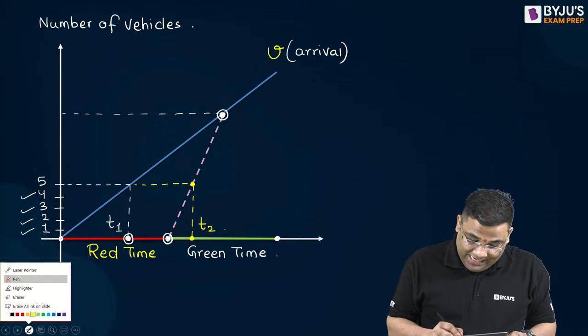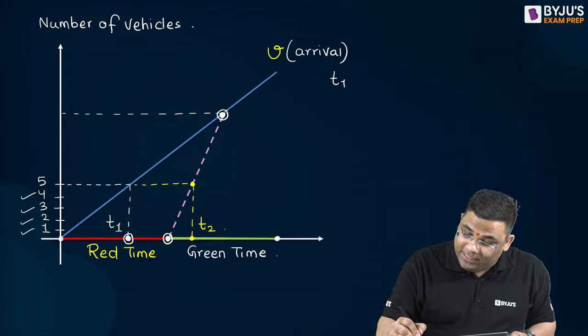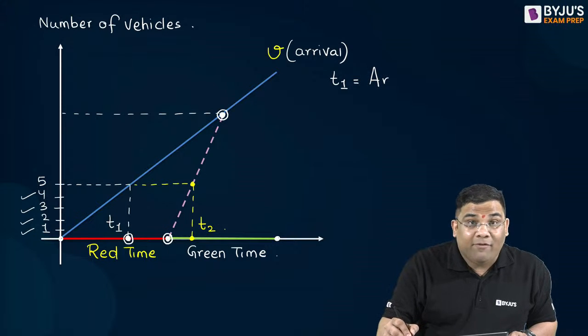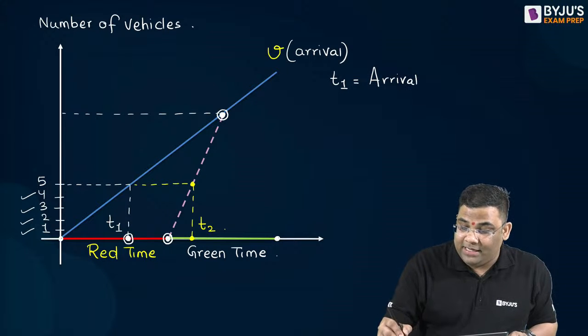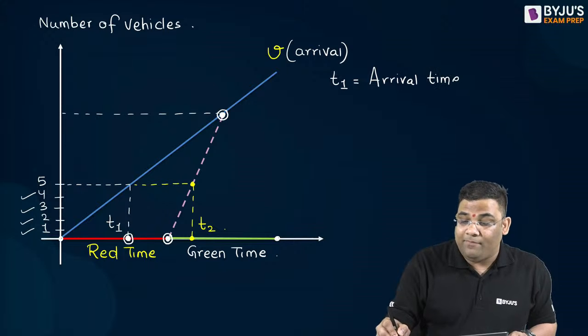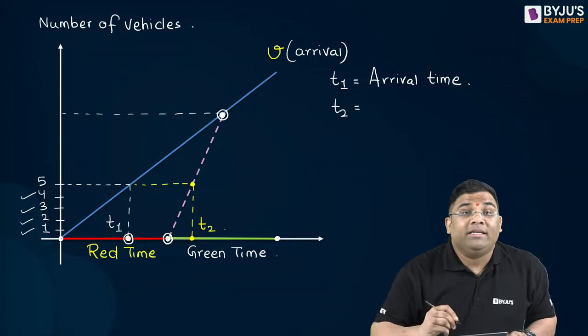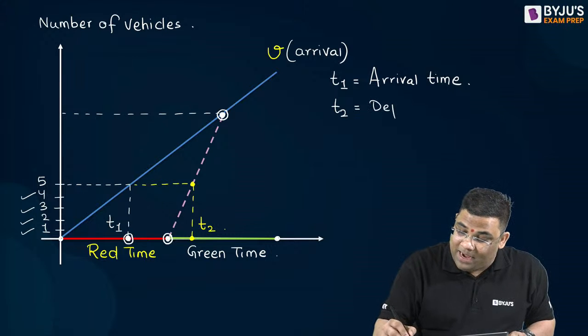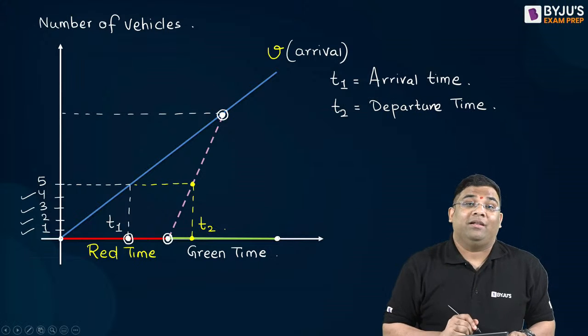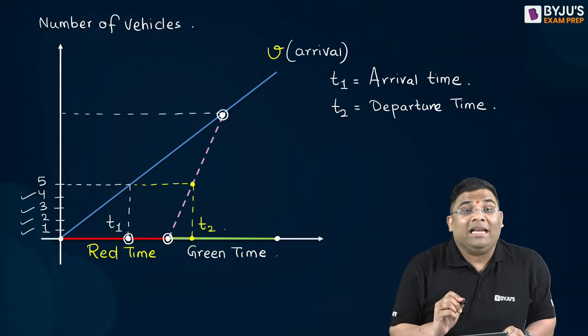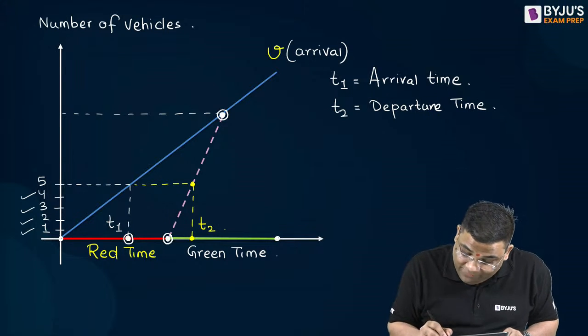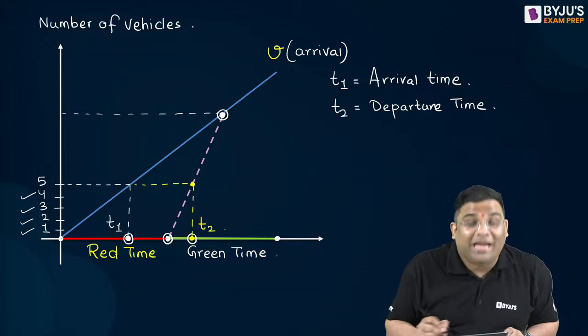So I can say that T1 is the arrival time. T1 is the arrival time for that fifth vehicle. Now T2 is the departure time. It's the departure time for the fifth vehicle. That means the fifth vehicle waited from T1 to T2 time, right?